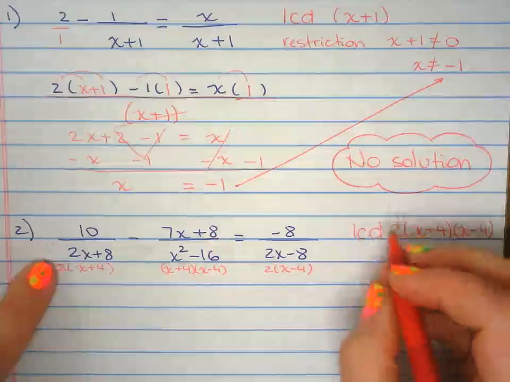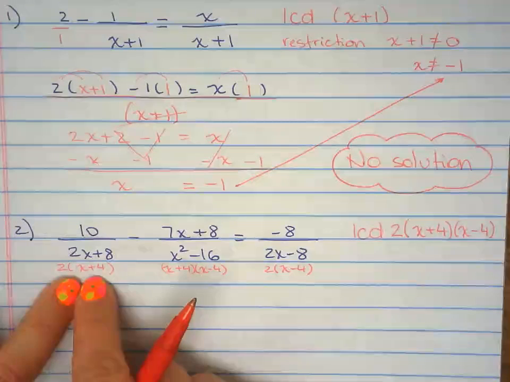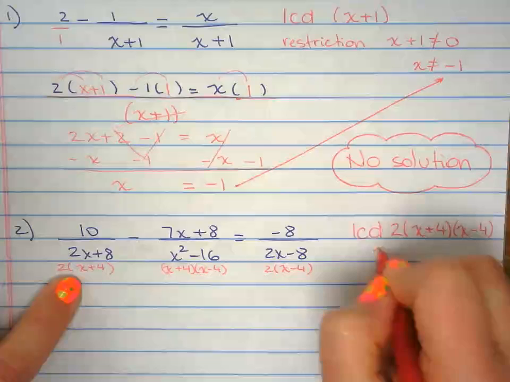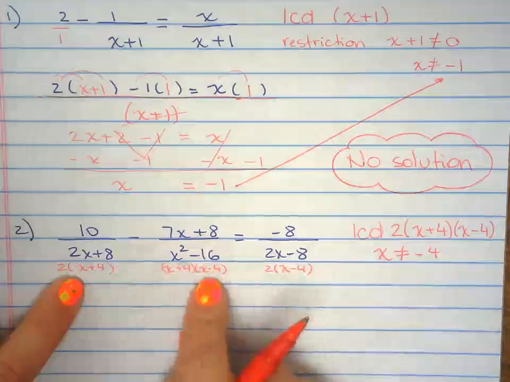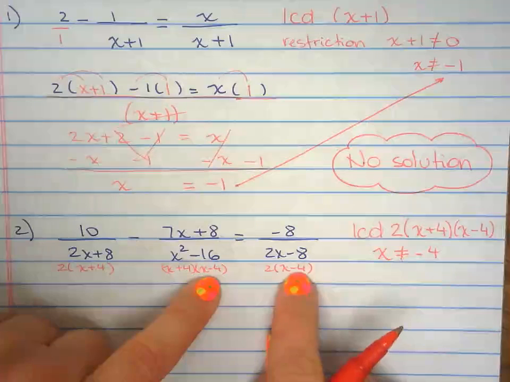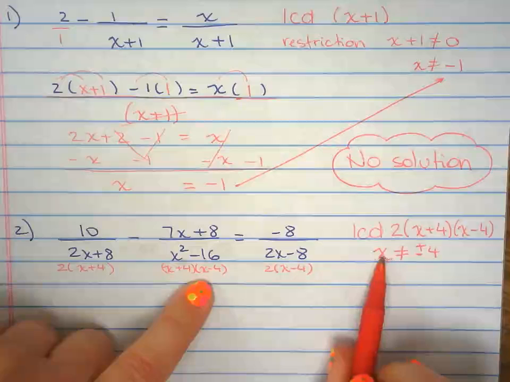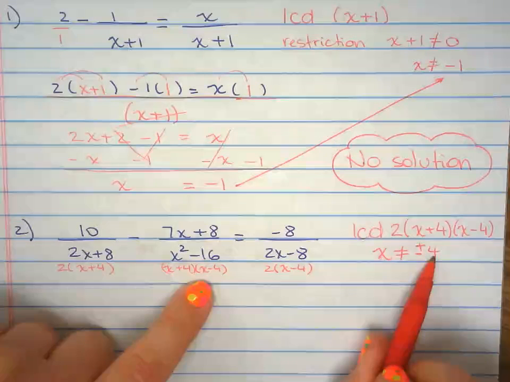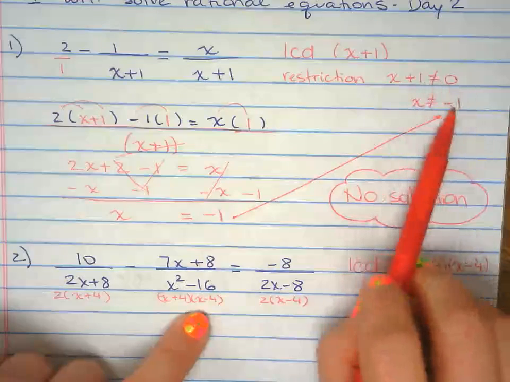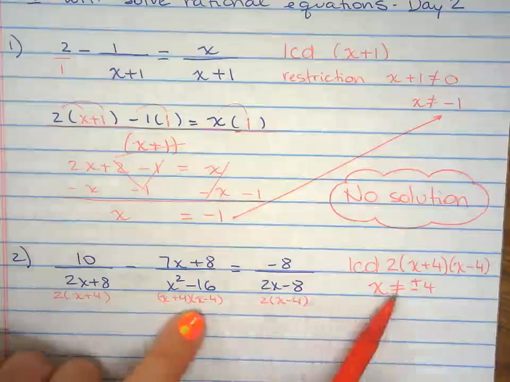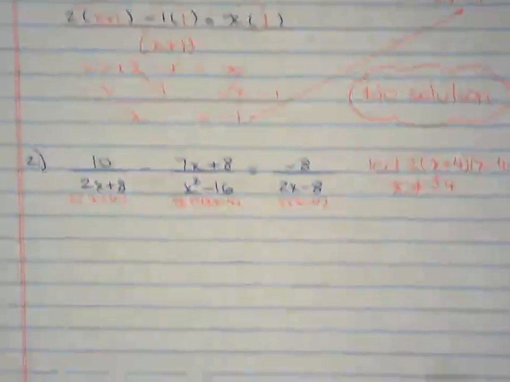Restrictions. So this one, it's going to be x minus 4. This one is going to be x plus 4. So my x would have to be anything different than positive or negative 4. That is my restriction. Or you can go through all the thinking process that we did for number 1, or you can just do it in your head. We just got to switch the sign right there. But this is the main idea.